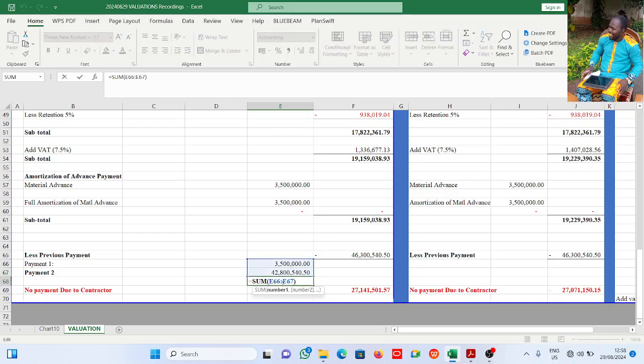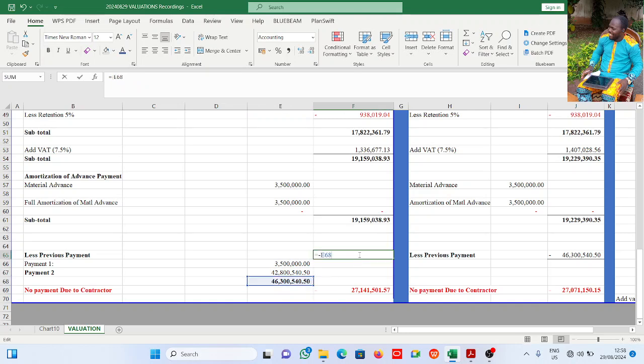So the total becomes 46,300,540 naira 50 kobo. It should subtract normally, but this is already negative, so we add. So what is due to the contractor is minus 27,141,501 naira 57 kobo. So it is a negative valuation.